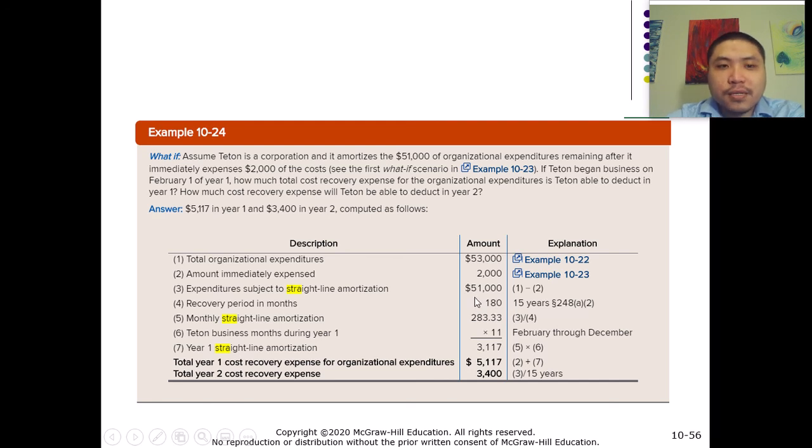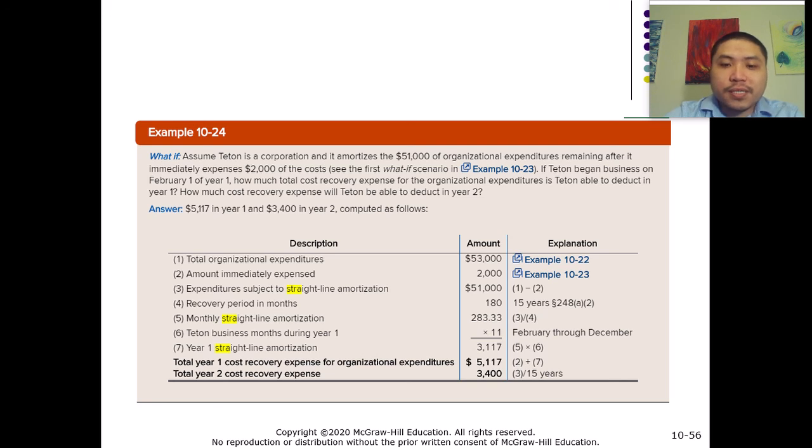And then for startup costs, we also use 180 months as the recovery period, right? So from there, using the recovery period and the straight line method, we can calculate the monthly amortization expense, right? So we just take $51,000 divided by 180, right?